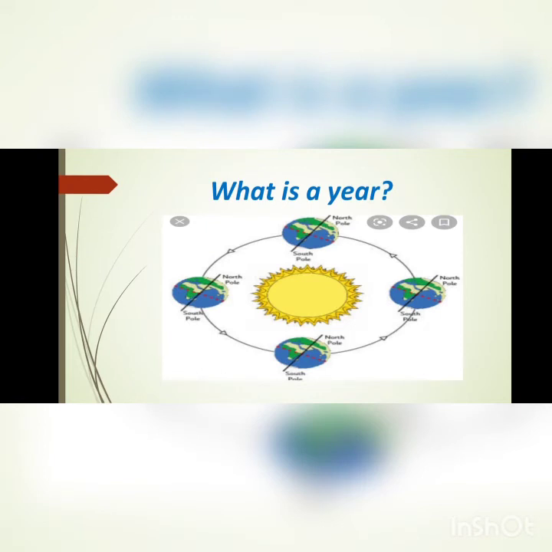What is a year? When our Earth moves around the Sun and returns to one fixed point, it's called a year. So the Sun is in the middle and our Earth is moving around the Sun. It takes a full round of it. So how much time does it need? 1 year.